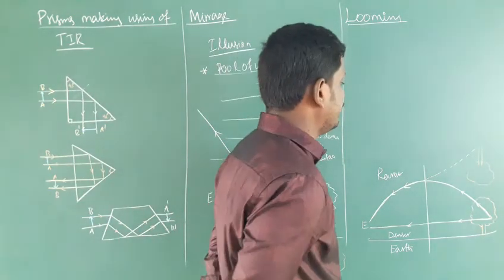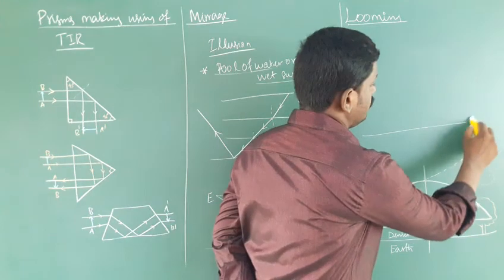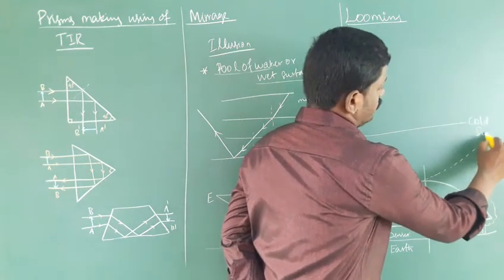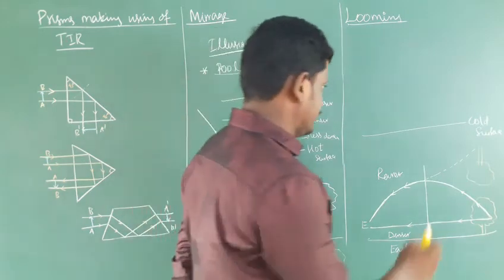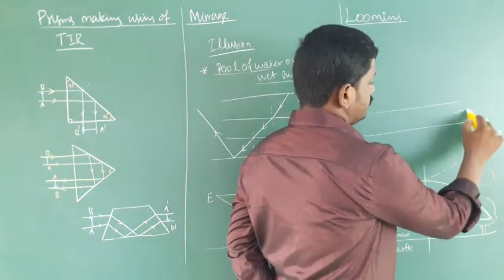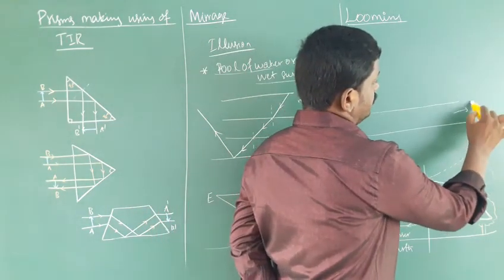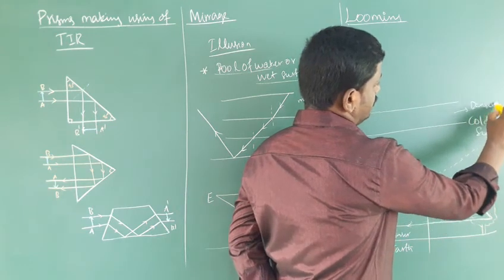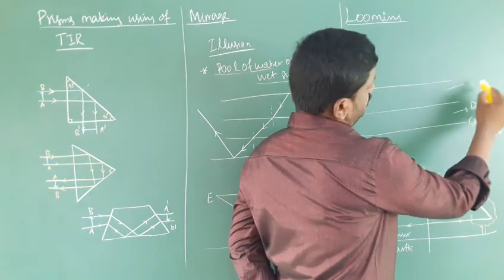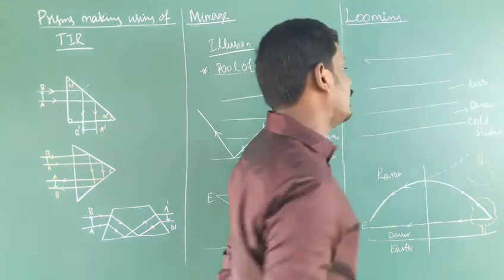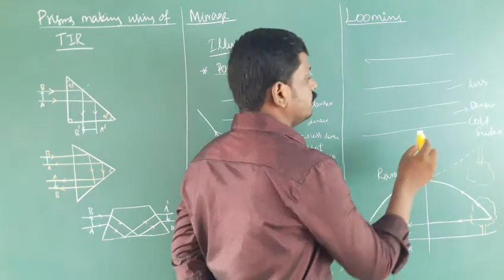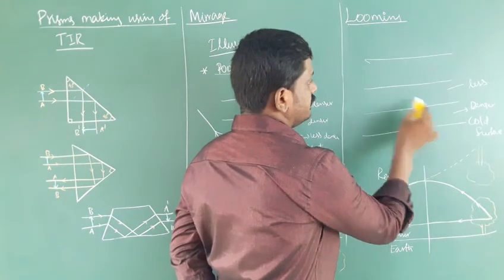This is the reverse effect, on a cold surface. In the cold surface, the density of air is greater because the temperature is less. If you go up, it is less dense. So the light now travels from denser to rarer.